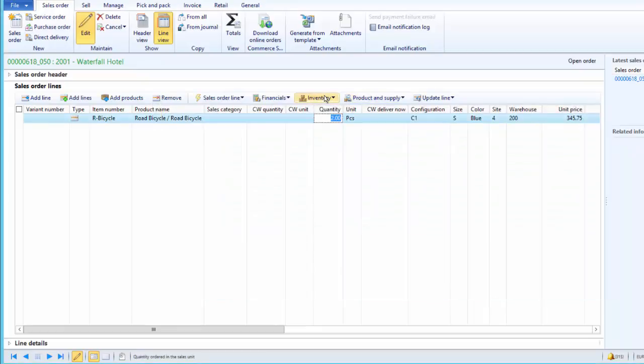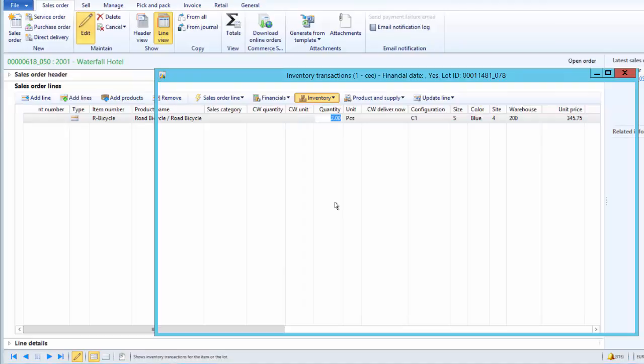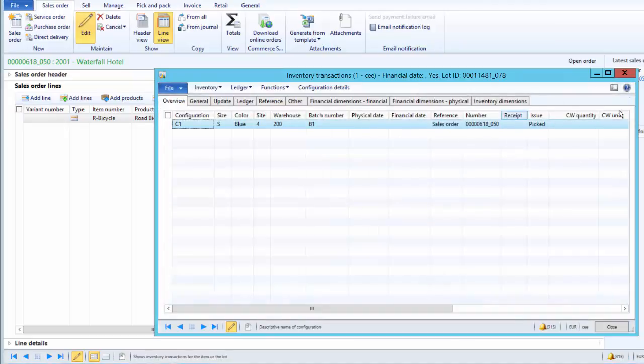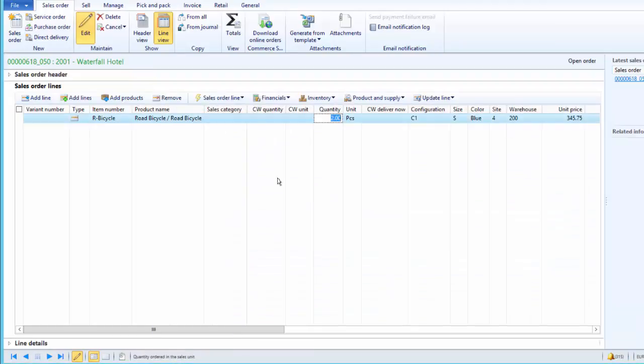We can also look at the transactions. So it has been picked. So this is how physical negative inventory has an impact on the delivery. Summarizing, even if we don't have inventory, we can deliver it to the customer. Thank you.